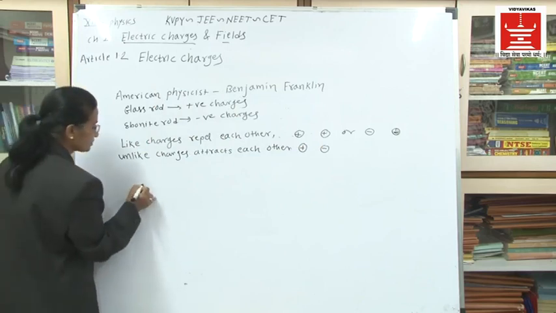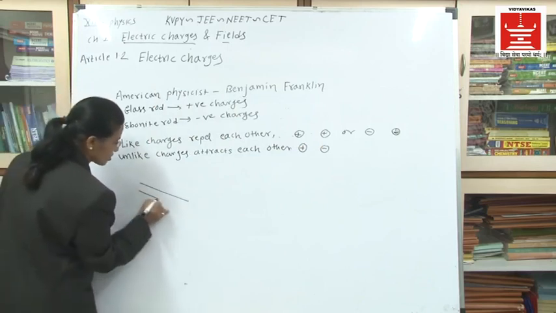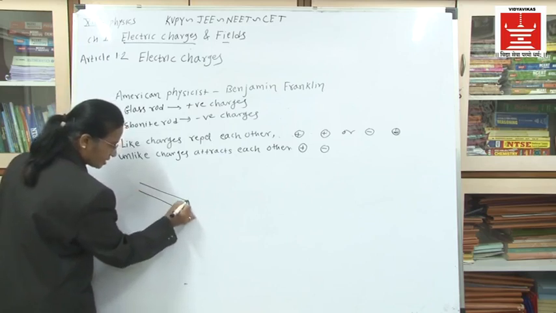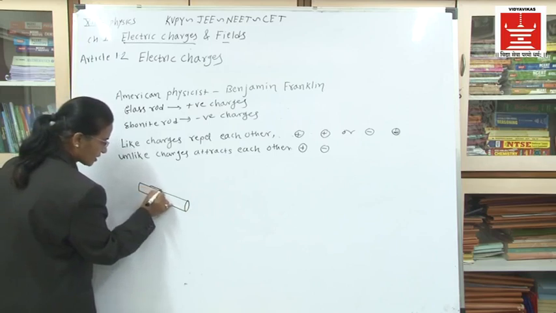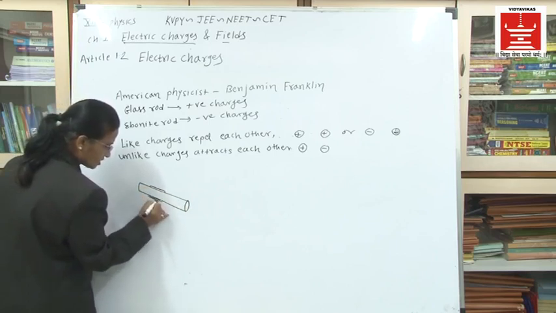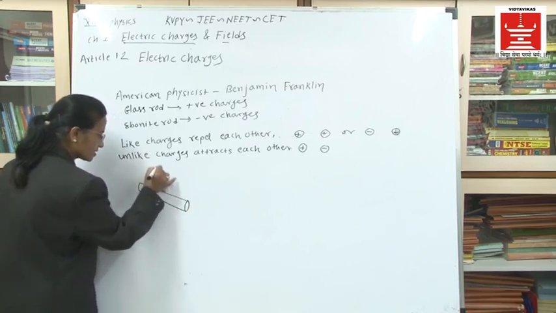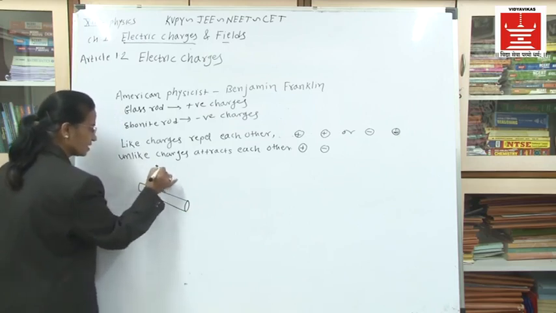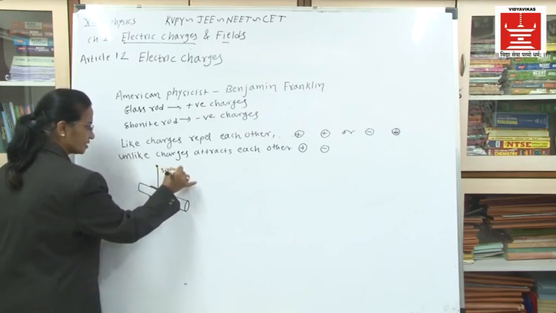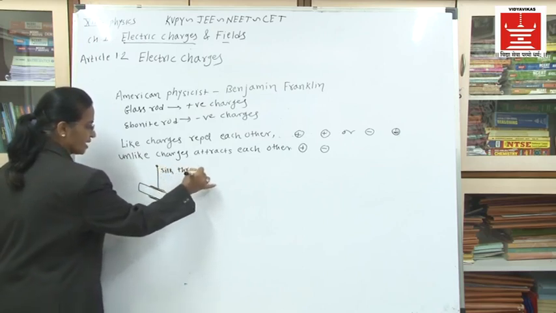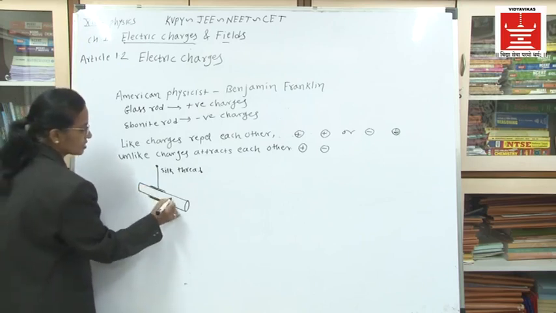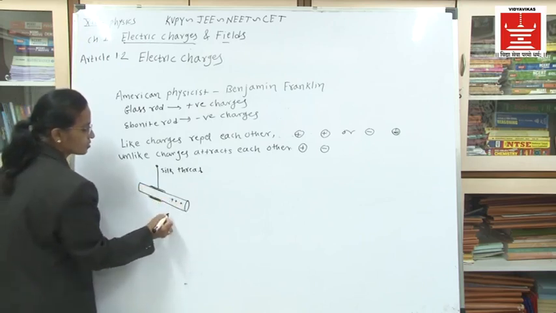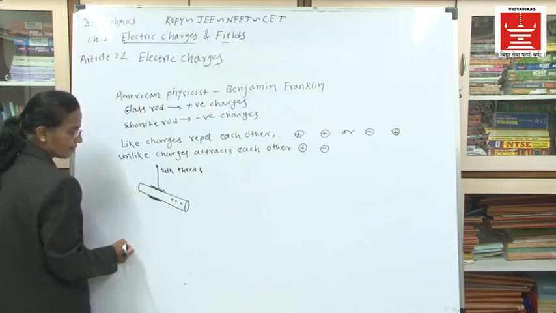Suppose this is a glass rod, and here the silk cloth is wrapped like this. This is the silk cloth, and this is the silk thread. It is rubbed on this glass rod so that the glass rod becomes positively charged, right?